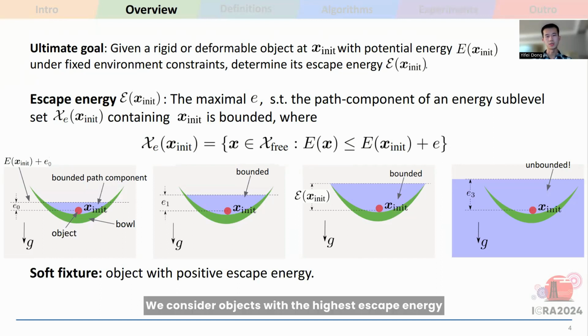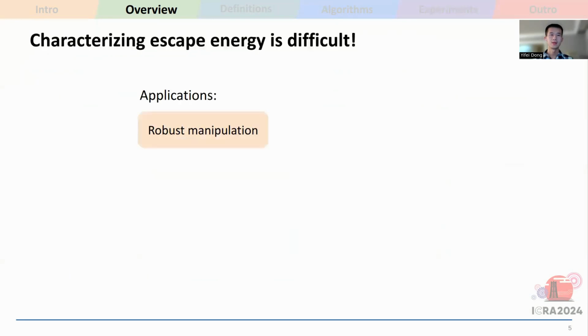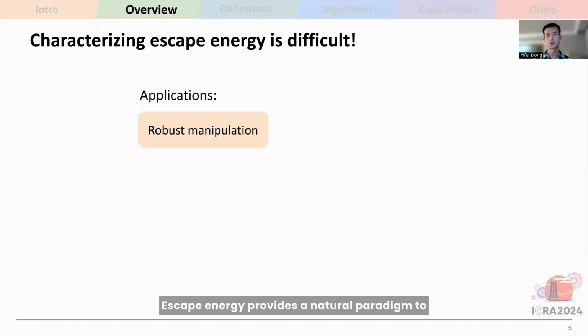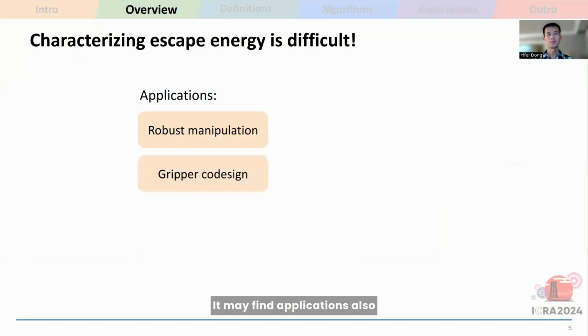We consider objects with high escape energy as being robustly contained within the sublevel set. The core challenge we tackle is how to estimate this escape energy in higher dimensional configuration space. Escape energy provides a natural paradigm to estimate the robustness of robotic manipulation primitives. It may find applications also for evaluating gripper design choices.